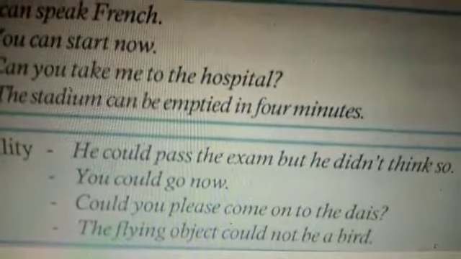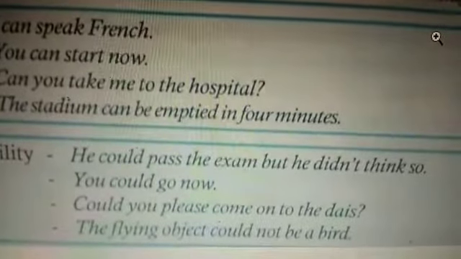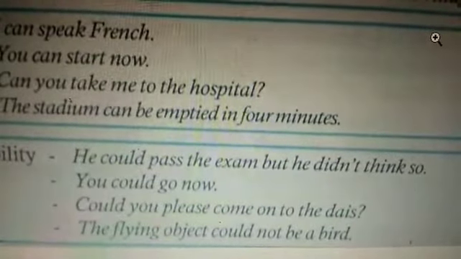Then possibility. The flying object could not be a bird. They have seen some flying object and surely it's possible. The flying object could not be a bird.